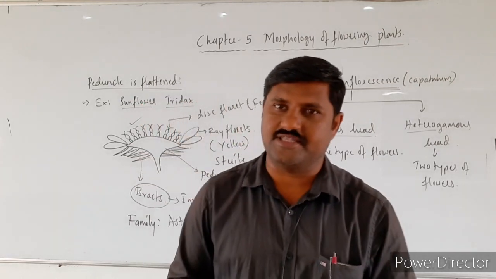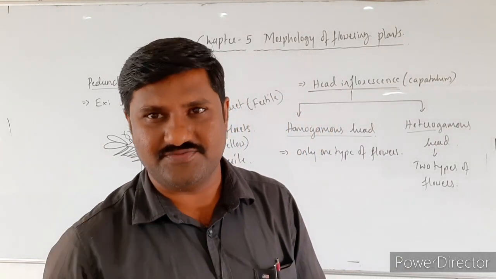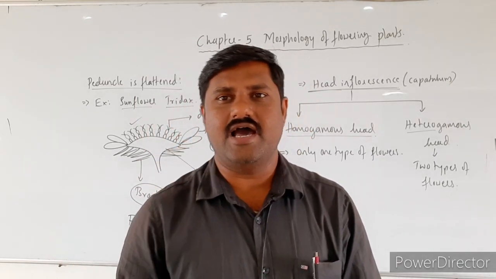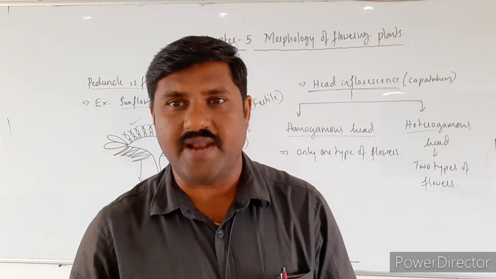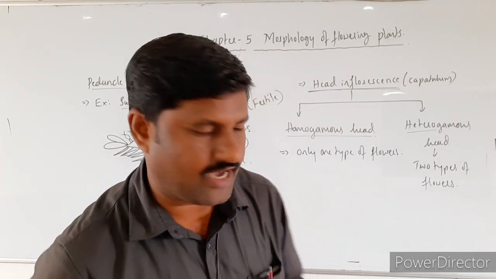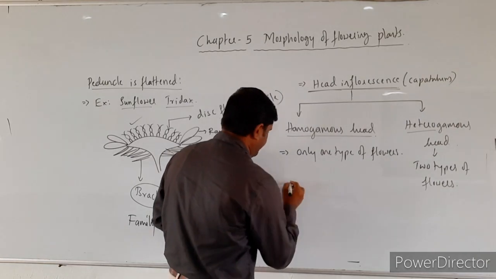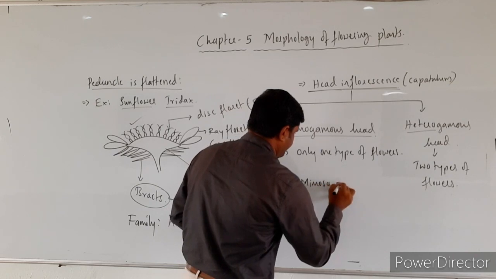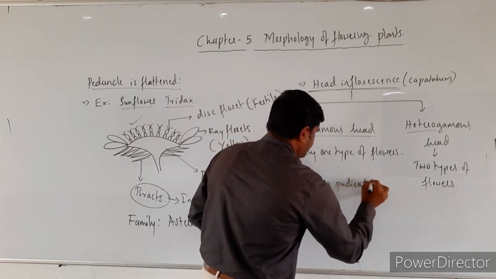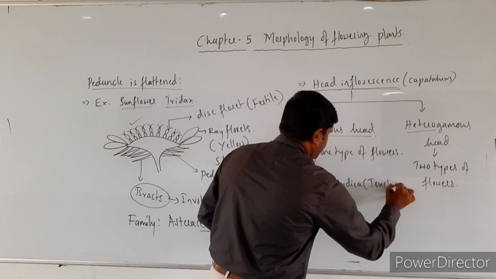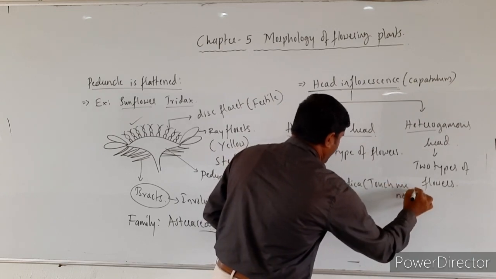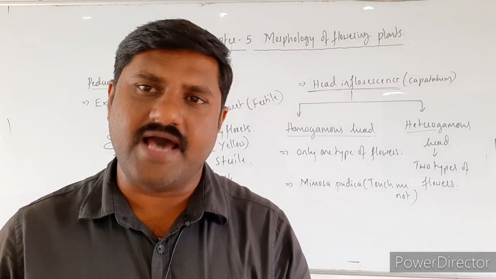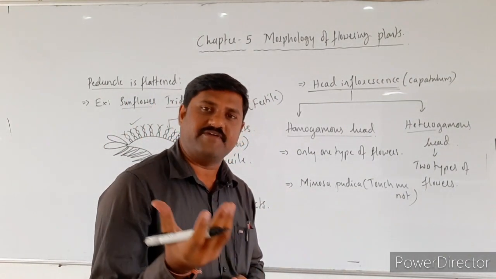One more exceptional thing is there, and it is very interesting. What is it in acacia? In acacia as well as the touch me not plant, that is Mimosa pudica, the example we have taken here. That plant has a special type of head inflorescence.